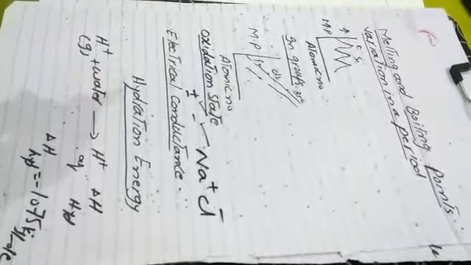In case of sodium chloride, sodium has oxidation state +1, and chloride ion has -1. The oxidation state of an element in free state is 0 because a neutral atom has no oxidation state.